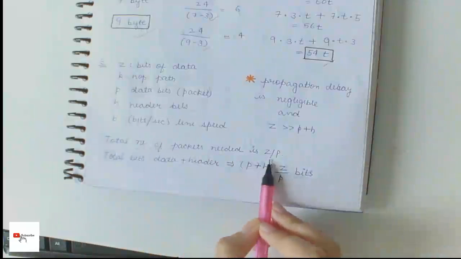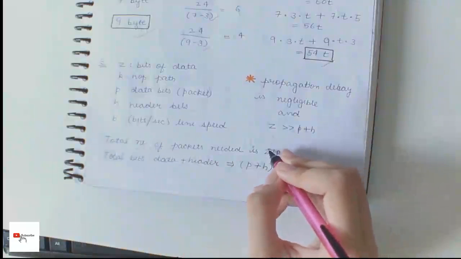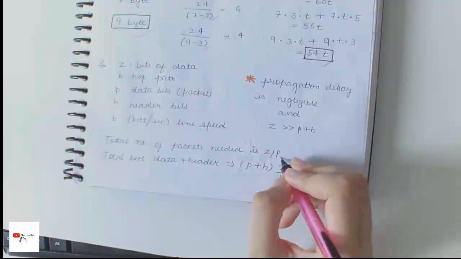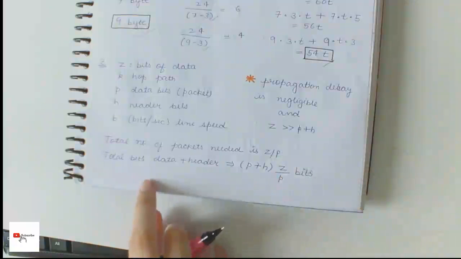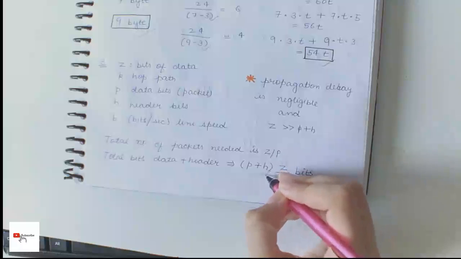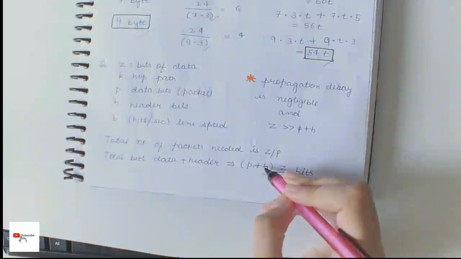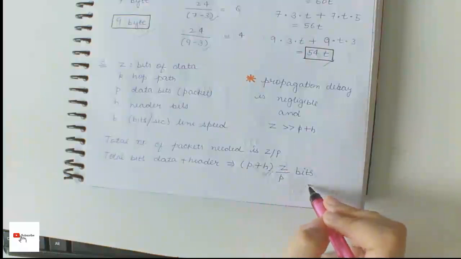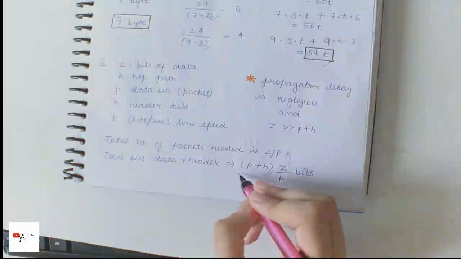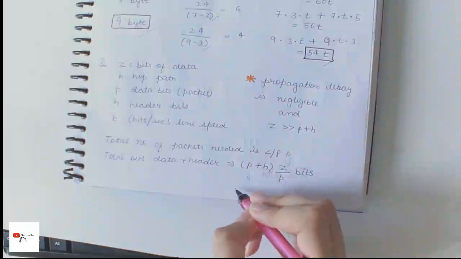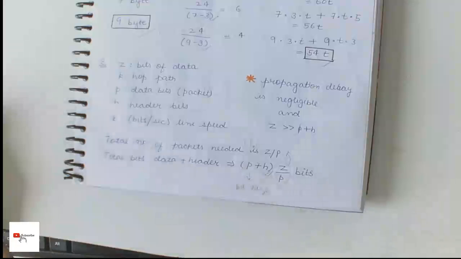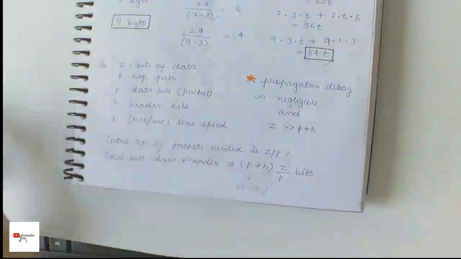So the total number of packets needed is given by Z by P, as Z is the total number of bits of data that needed to be sent and P is the packet size. So the total number of bits that are needed to be sent, we have to include header for each packet, so it becomes (P plus H) into Z by P bits. Z by P is here the number of packets and P plus H is the bit size of each packet.